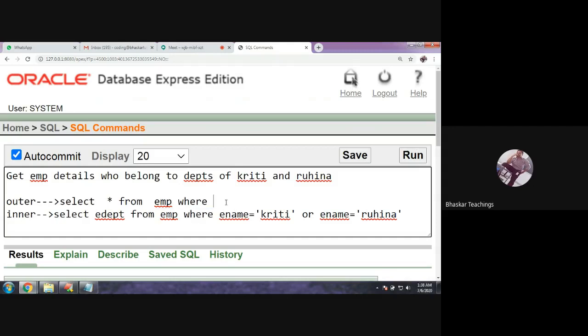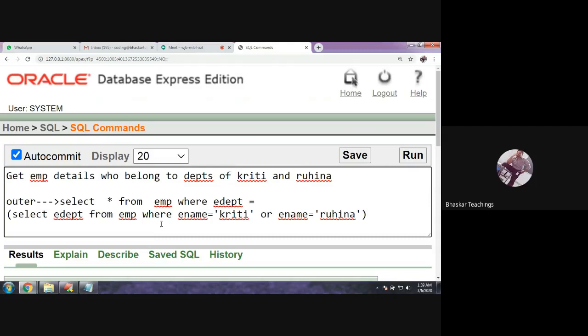Okay, so where EDPT, right? The column name is EDPT. I cannot use equals to here. So this is my subquery. The subquery point is clear. Fine. So to know the departments of Kriti and Rohina, this is the query.